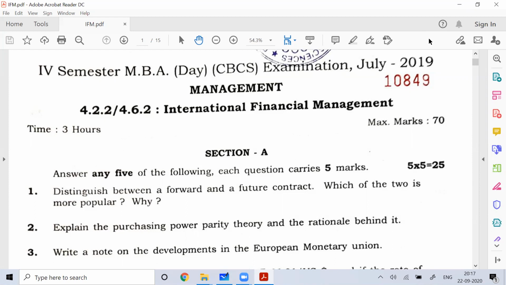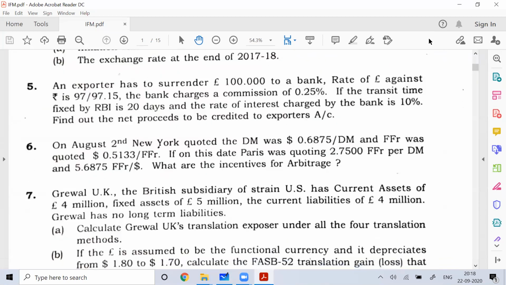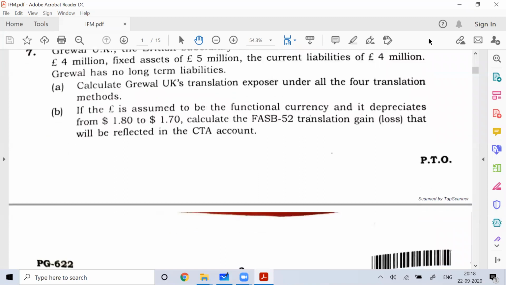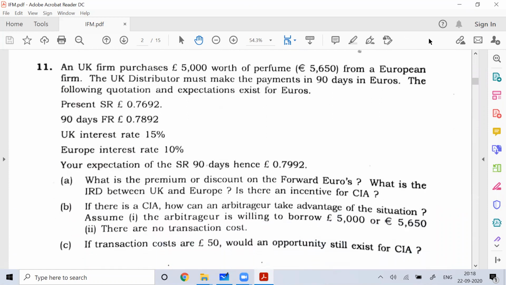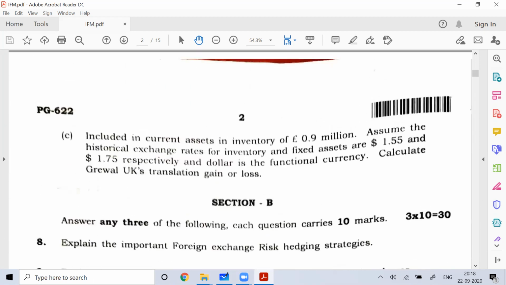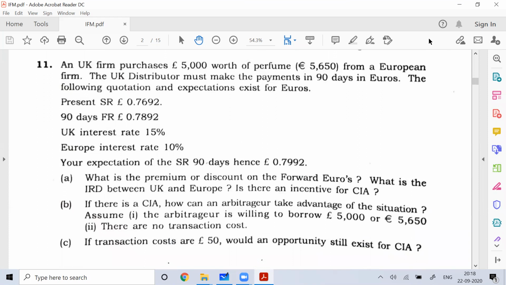So questions can change. In this session, I'm going to discuss problems on covered interest rate arbitrage. That is one of the very common problems in the IFM paper. You can see this problem. This problem has come for 10 marks, and usually, more or less in every university every year, you will definitely get a problem on covered interest rate arbitrage. So you can read this problem and then we'll try to solve it.